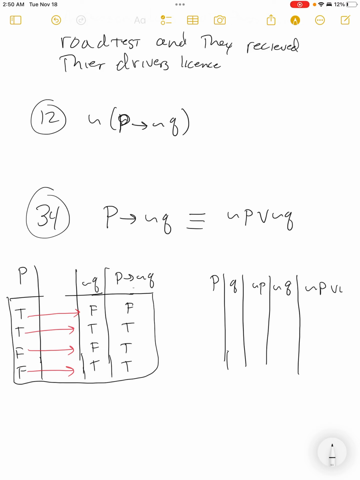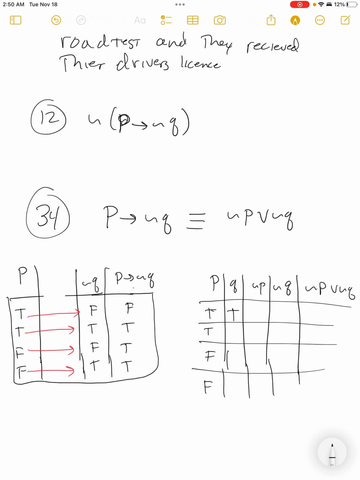Let's see, not Q. And then not P or not Q. And now we have true, true, false, false, true, false, true, false. Not P would be false, false, true, true. Not Q, opposite of true is false, opposite of false is true. But we're really good at this by this point.